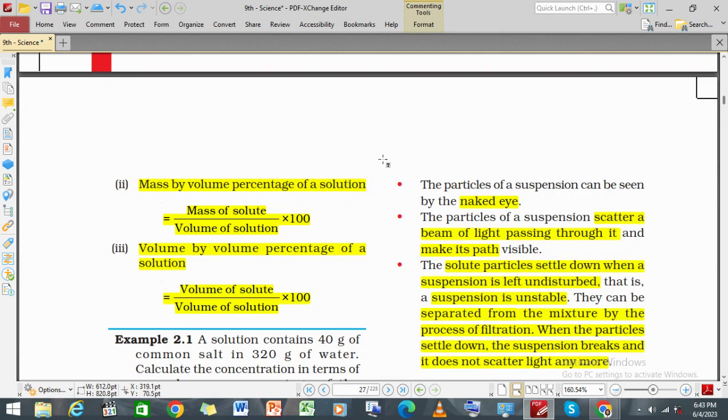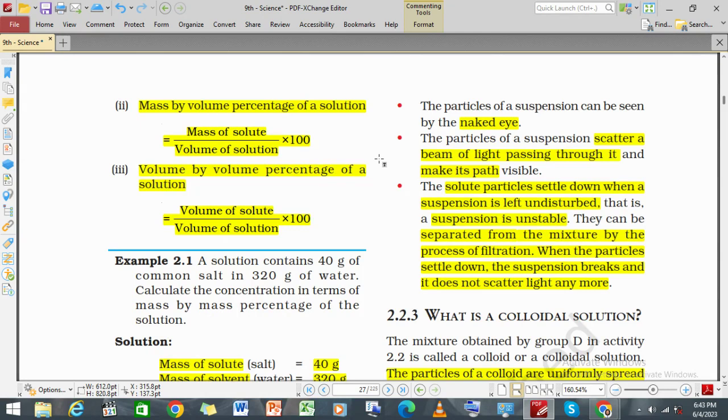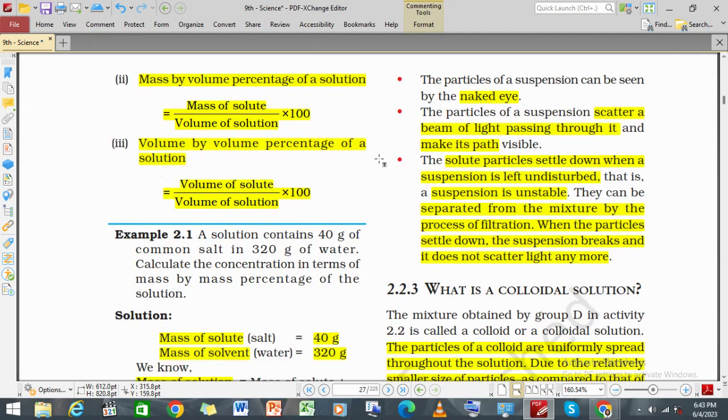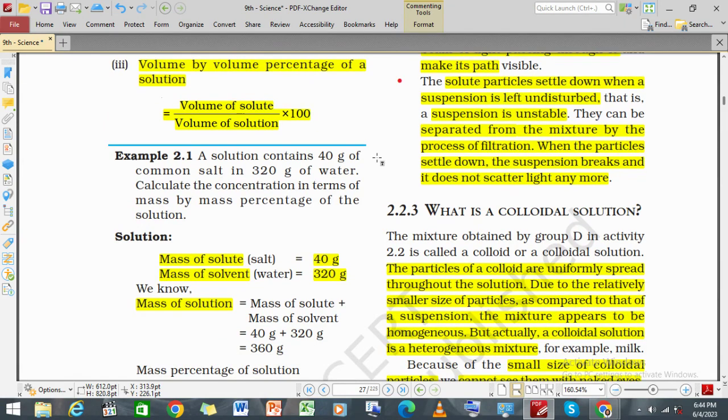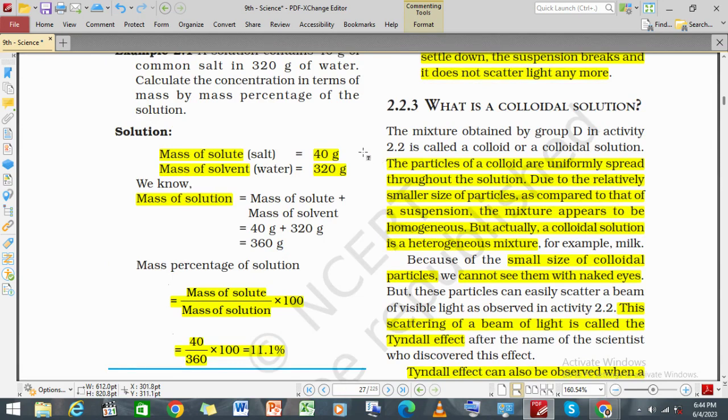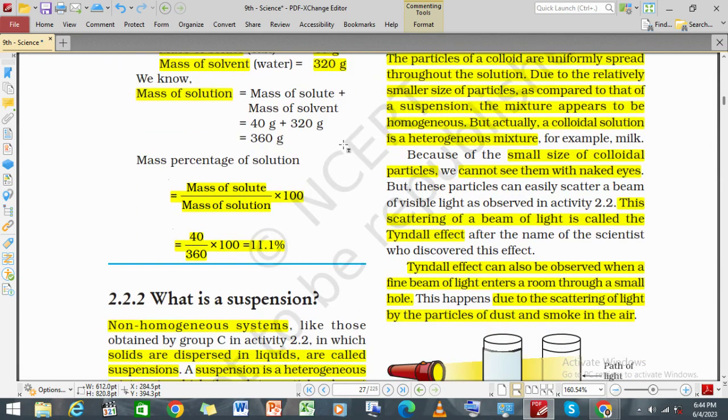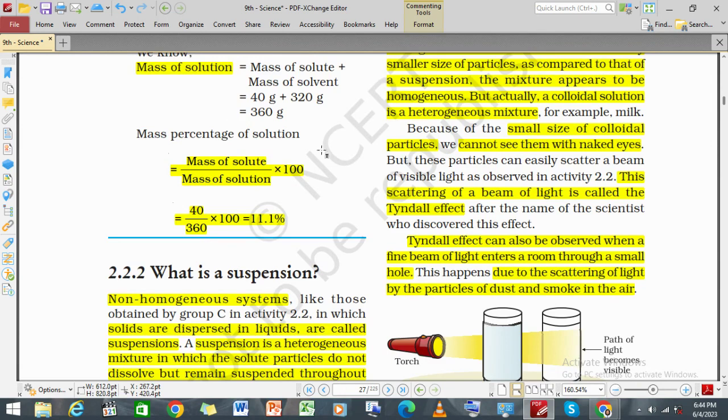Mass by volume means the solute has mass and the solution has volume. Then we have the volume by volume percentage of a solution, in which the volume of the solute as well as the solution into 100 is taken. Now we can use this formula and get the mass percentage like this. We got 11.1 percent.